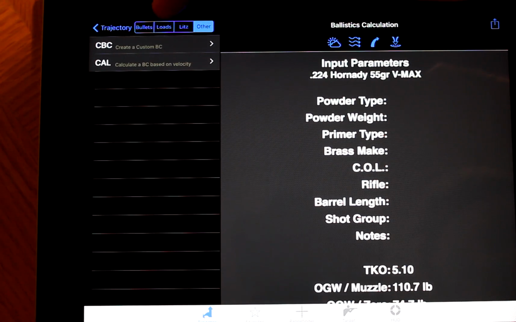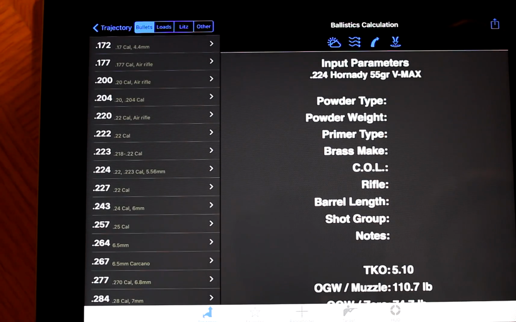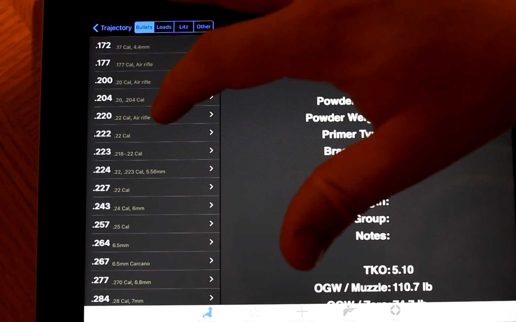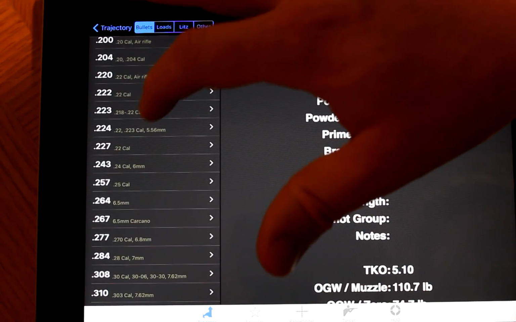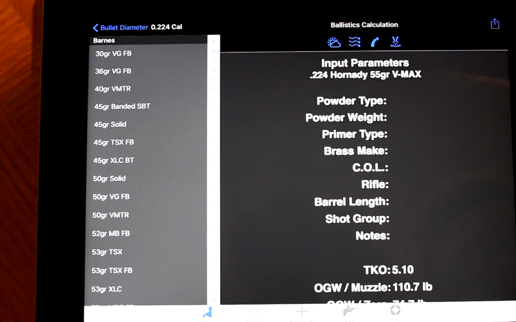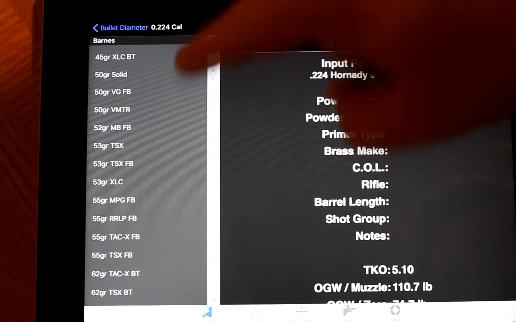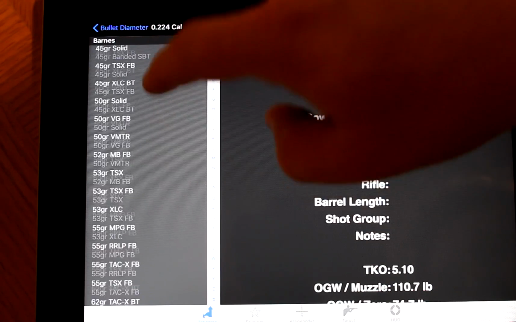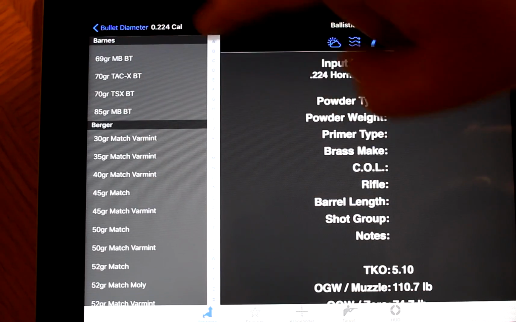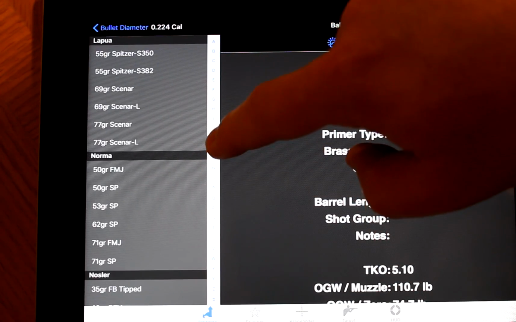It has some other options here. I haven't really explored those. So I'm going to go bullets. I'm going to go 5.56, so .224. And then you see up here, Barnes, Berger. I'm going to go down to Hornady.